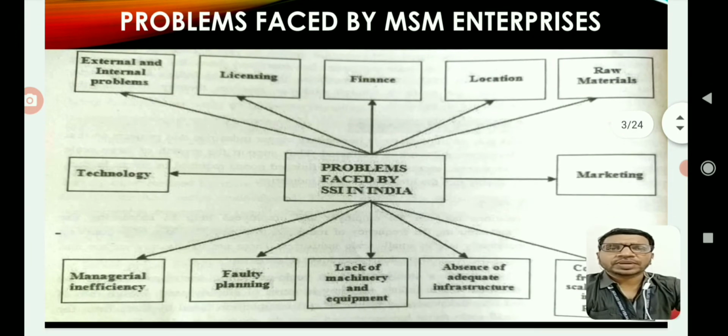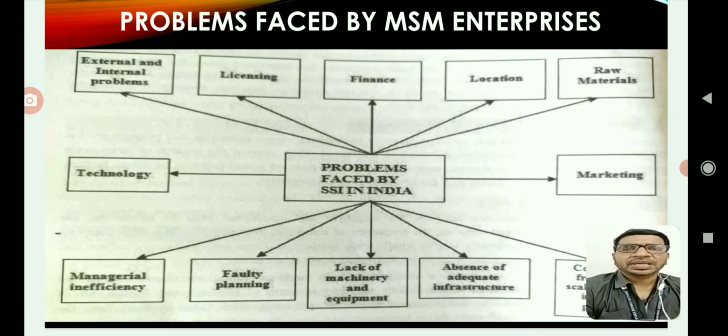Now let us look at problems faced by MSME enterprises. There are a plethora of problems faced by the MSME sector in India. These are a few highlights of the problems.